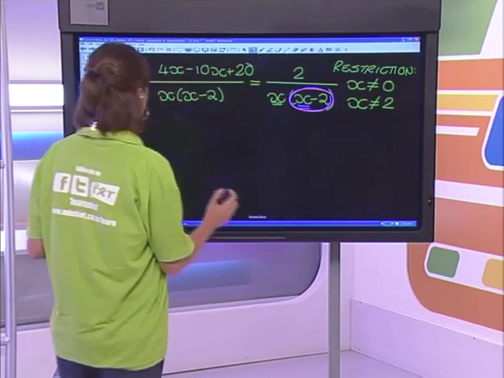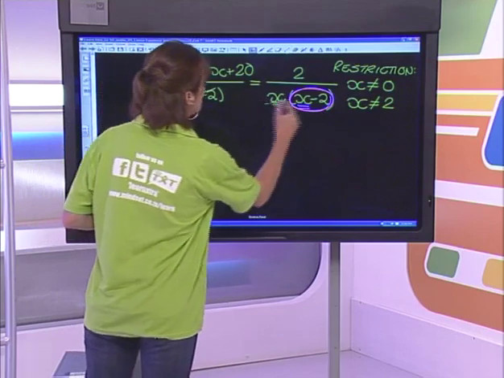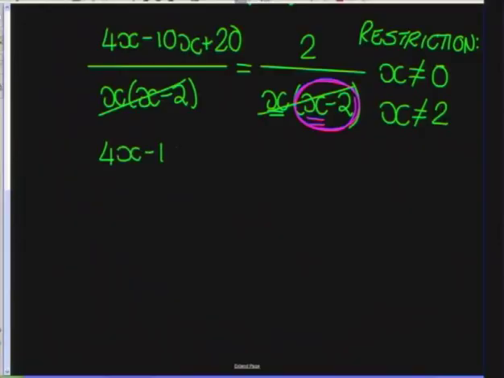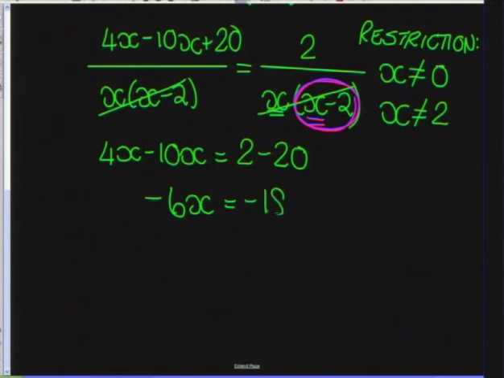Okay. All right, so at this point now, we can drop the denominator, and we're left with just 4x minus 10x is equal to, and let's make this 2 minus 20. Okay, so we're going to get negative 6x is equal to, and that's going to leave me with negative 18, which when I divide by negative 6, my answer for x is equal to positive 3.